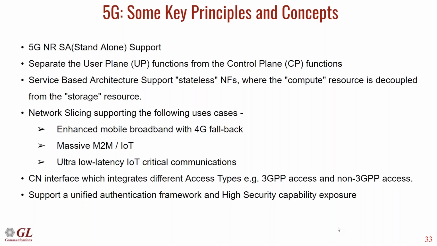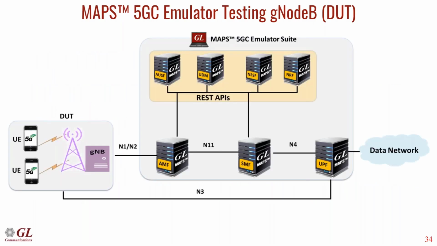The last few points: the core network supports both 3GPP and non-3GPP access and integrates both of them. Coming to authentication and security capabilities, it gives a unified authentication framework and high security capabilities.